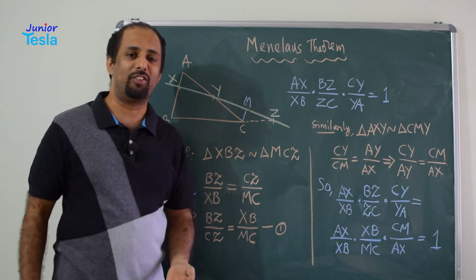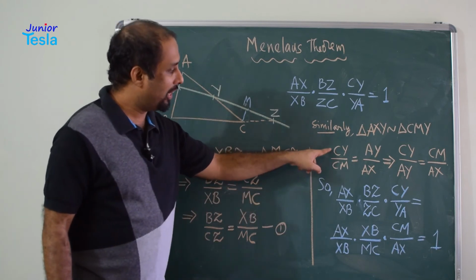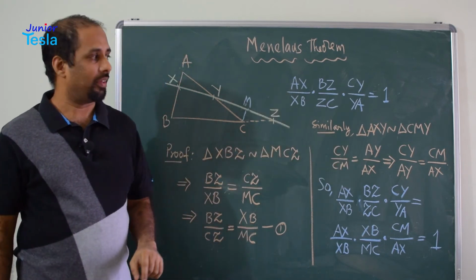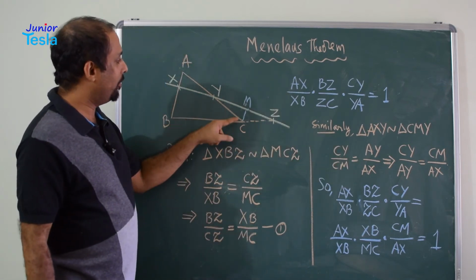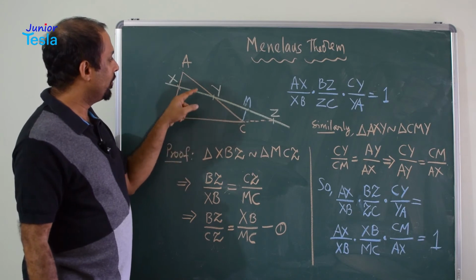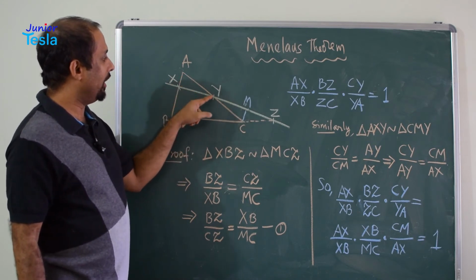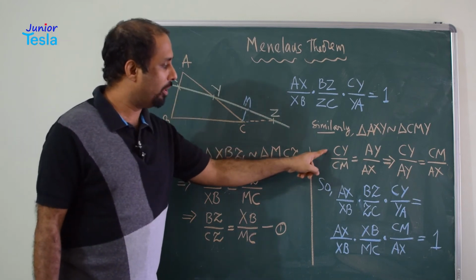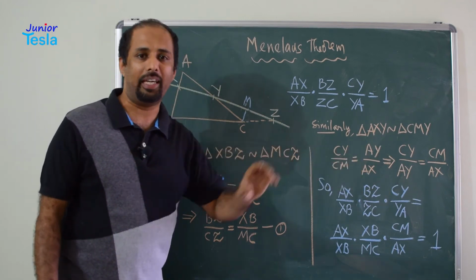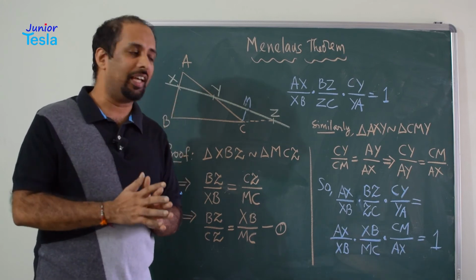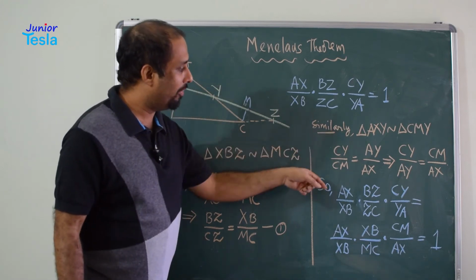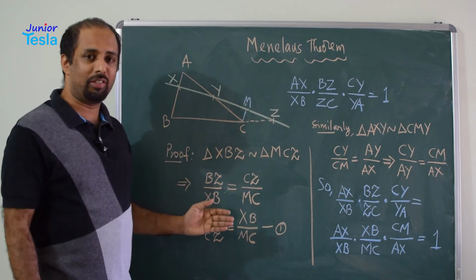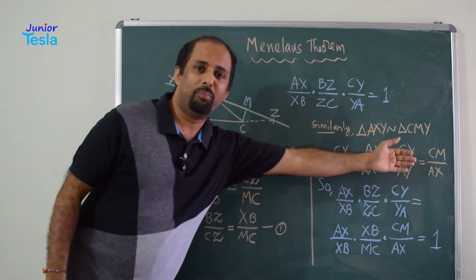Let us write some ratios again. So I am going to write CY by CM is equal to AY by AX. CY divided by CM is equal to, now CY corresponding side is AY and CM corresponding side is AX. So that is why CY by CM is equal to AY by AX. Now again let us rearrange. So CY divided by AY is equal to CM divided by AX. So we got two proportions, proportion number 1, proportion number 2.